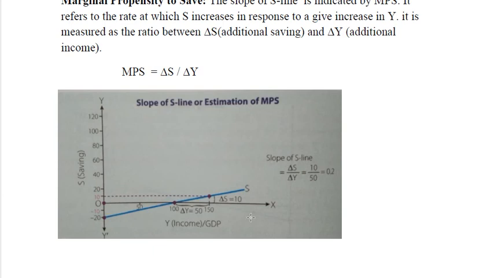You can see in this diagram, at the break even point, income is 100 and it increases to 150. So from 100 to 150, there is an increase in income by 50. Due to this increase in income, saving will also increase as they are positively related. So it increases to 10. So MPS will be delta S upon delta Y, which is equal to 0.2.